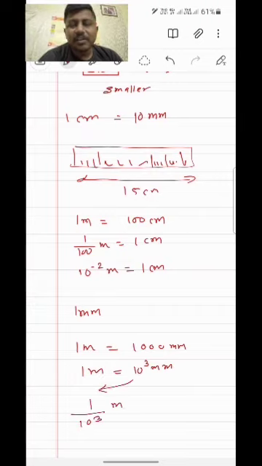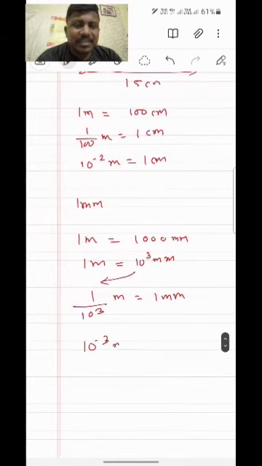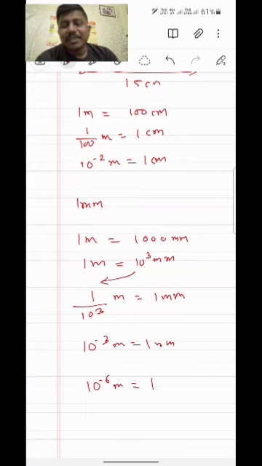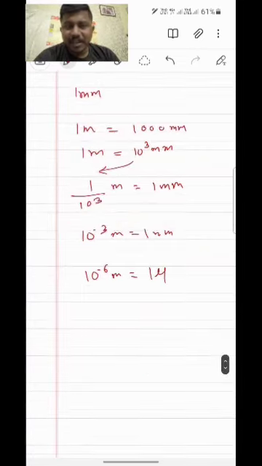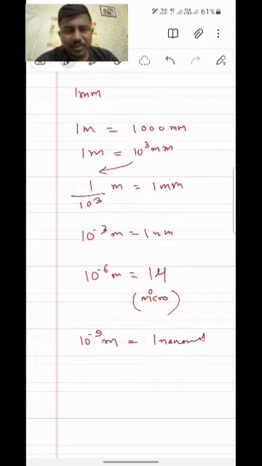Similarly, the next one is micron or micrometer, 10 to the power minus 6. The symbol you can see, it's just similar to the u, okay, and its pronunciation is micro. So 1 micron or 1 micrometer is equal to 10 to the power minus 6 meter. Clear? So the last one is the nanometer. Recently I said nano is also very important, 10 to the power minus 9 meter. So these 4 you must remember, that is only very important from the subunits. Let's talk about the multiple units of